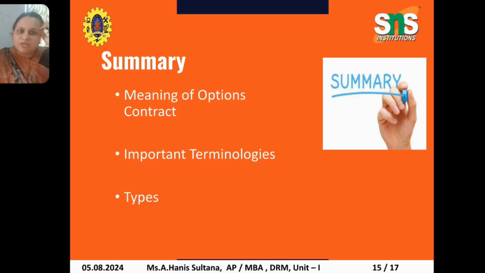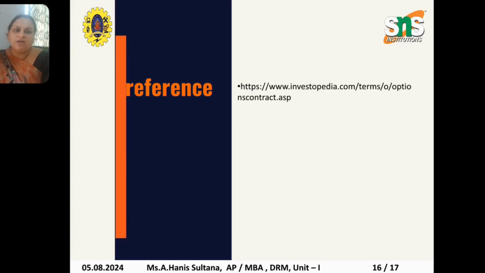So we have come across the meaning of options contract, the important terminologies used, and the types of option contracts, and this is the reference point where we can have the direct connect with the notes.